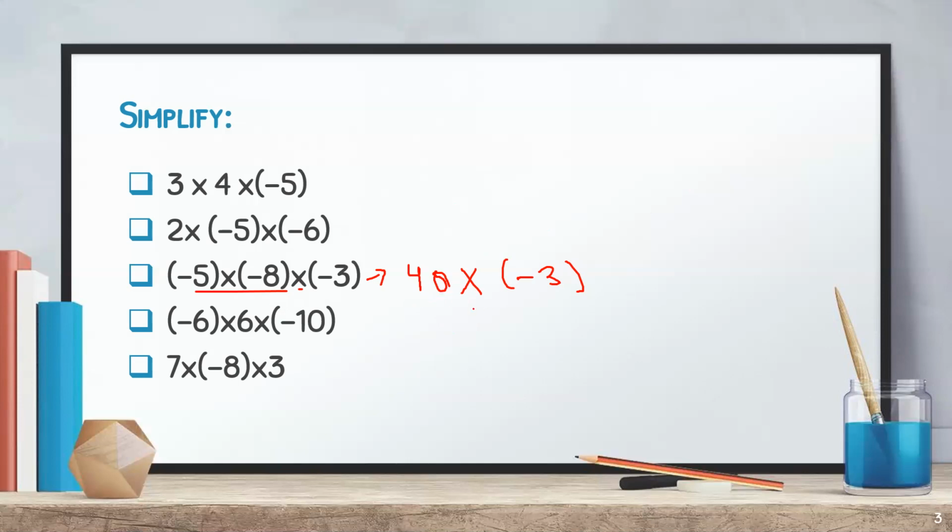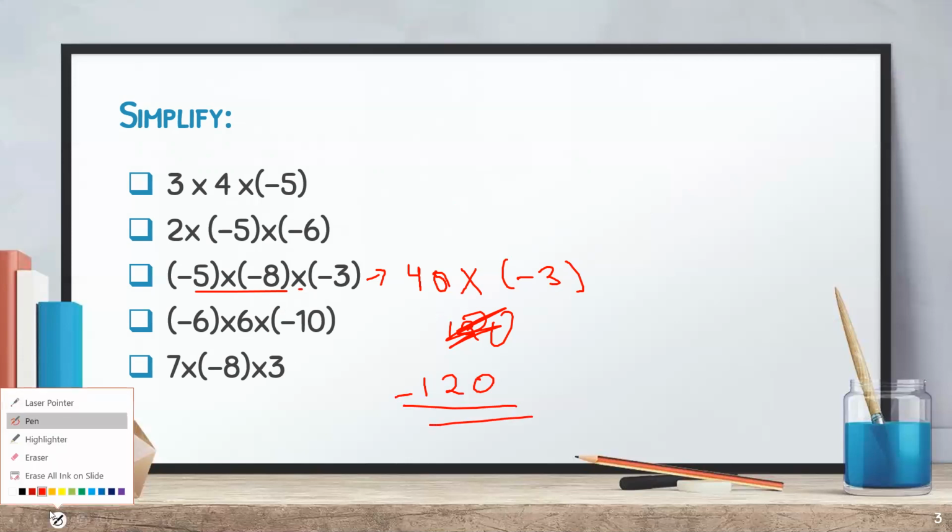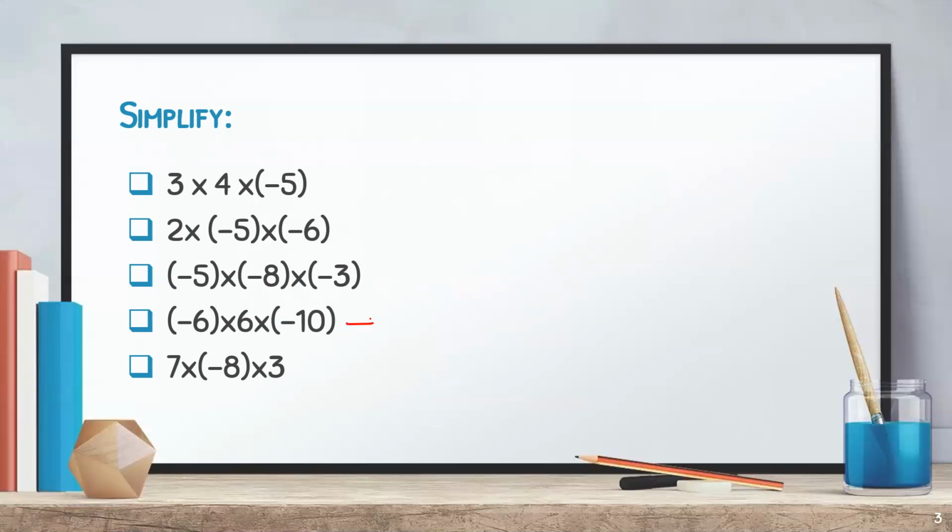So 40 into 3. 4 threes are 12, and just put the 0, so you get 120. Let me write it. Minus 120, because this is positive, this is negative, it is unlike.